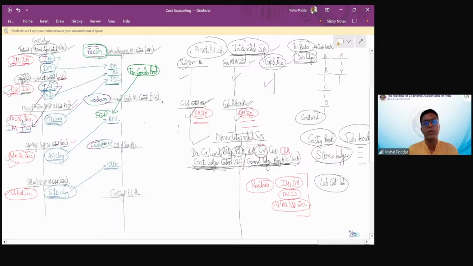So once the goods are produced, production is complete. Physically, the goods will come out of the factory area to the stores area, to the godown. So they will be removed from the factory and shifted to your godown. I hope this is understood.